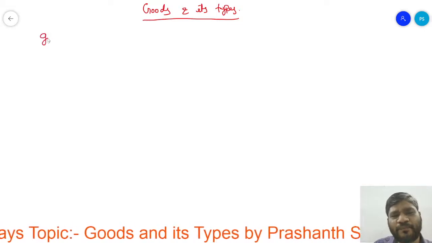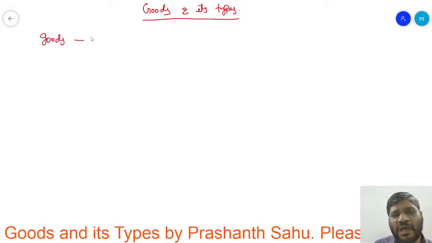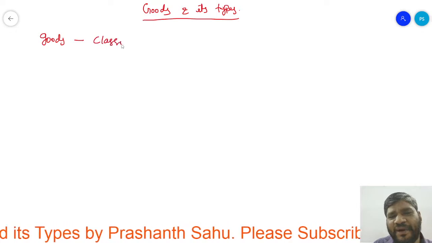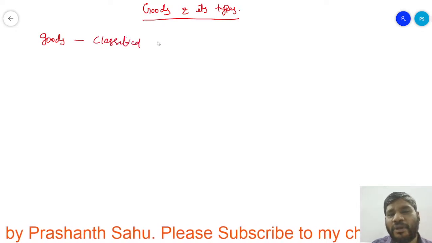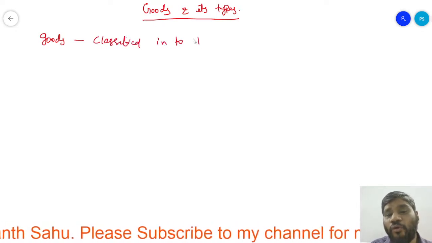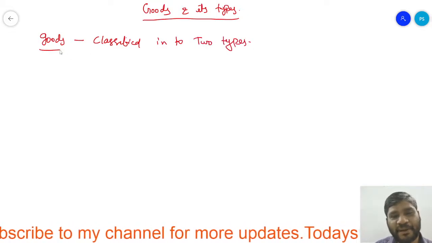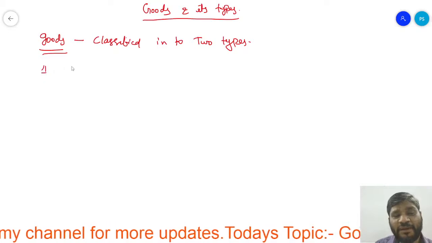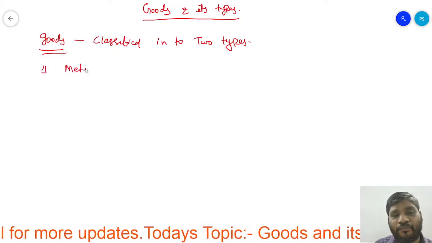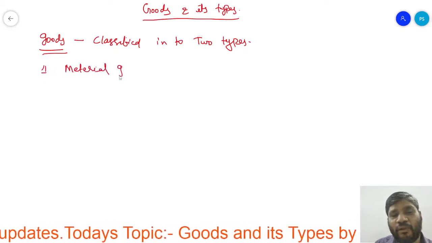Actually, the goods has been classified into two types. Number one is called as material goods.